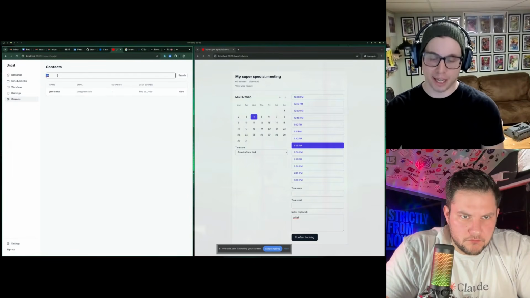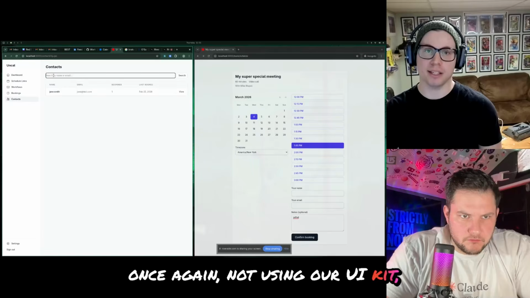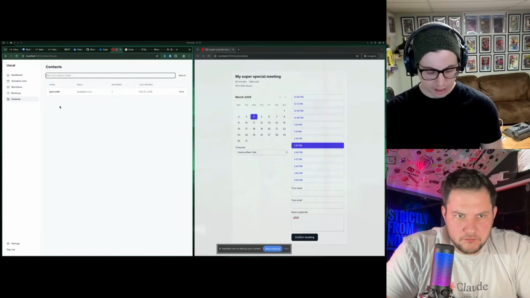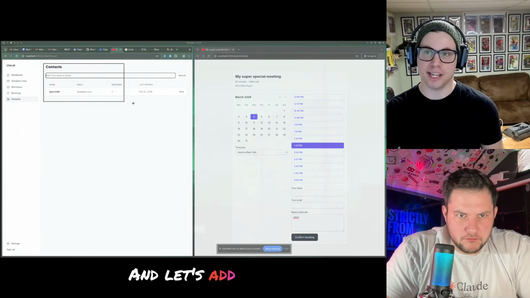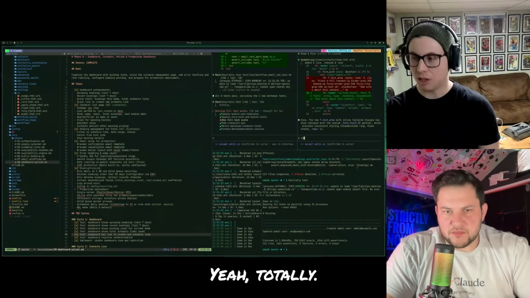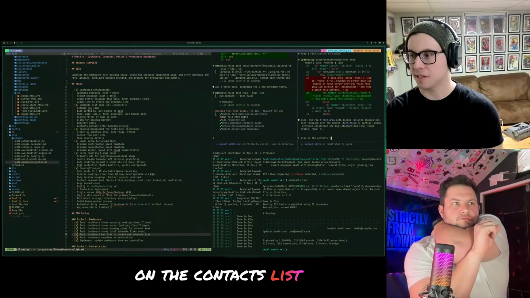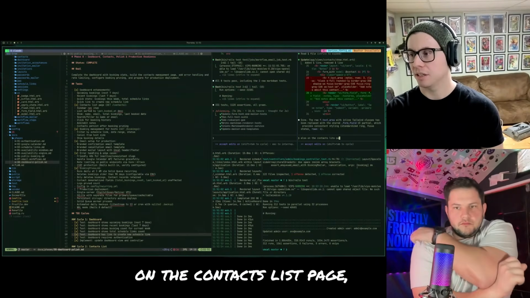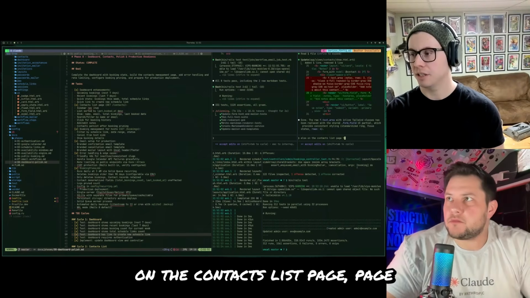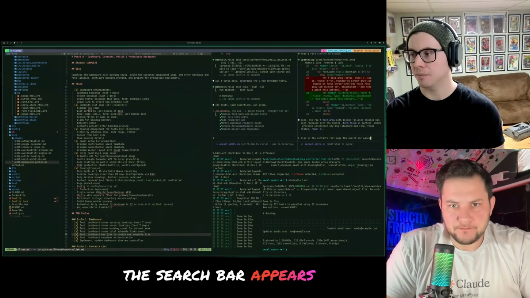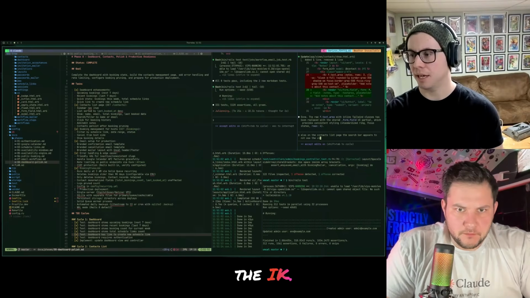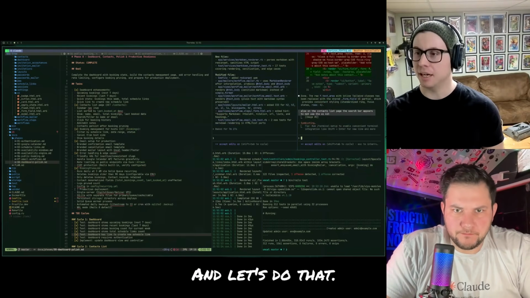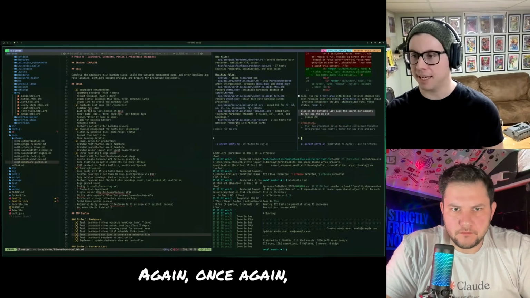The search works, but once again, not using our UI kit. I could tell already. And let's add the export feature. Yep. Also on the contacts list page, the search bar appears to not use the UI kit. And let's do that.